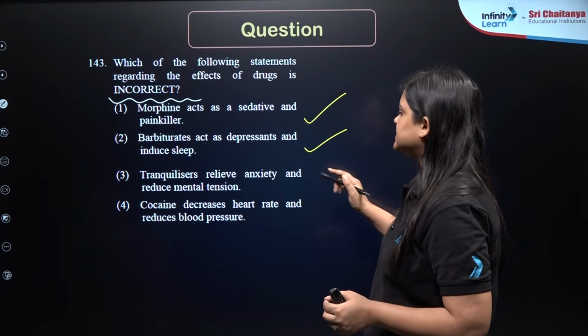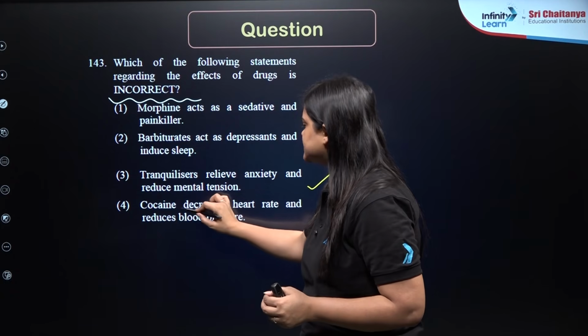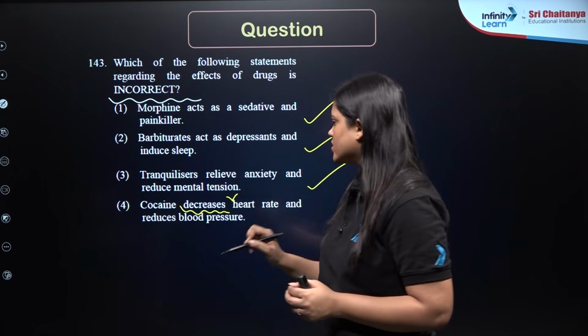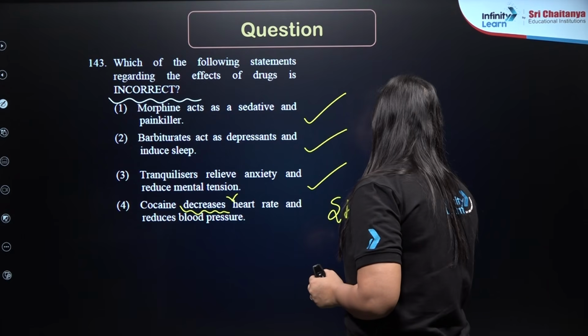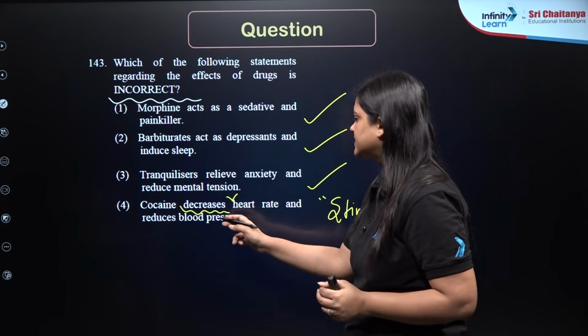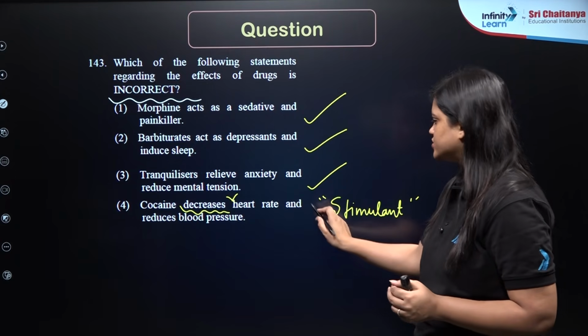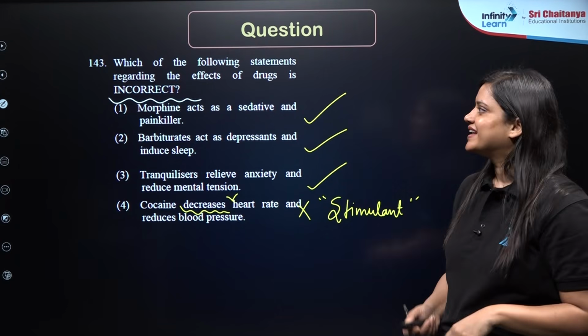Tranquilizers relieve anxiety and reduce mental tension. But cocaine decreases heart rate is wrong. So cocaine is a stimulant. It is a stimulant. So it should increase heart rate and increase blood pressure. So this is incorrect. Answer for this question will be 4.